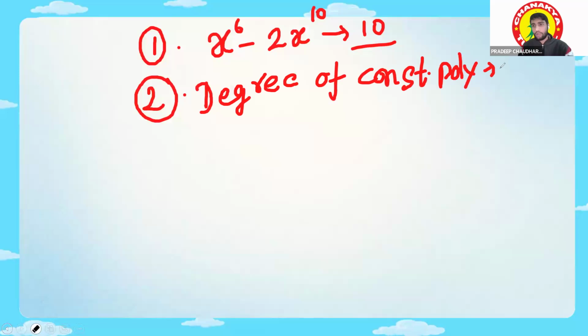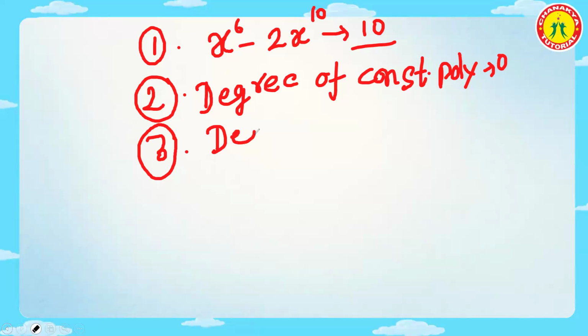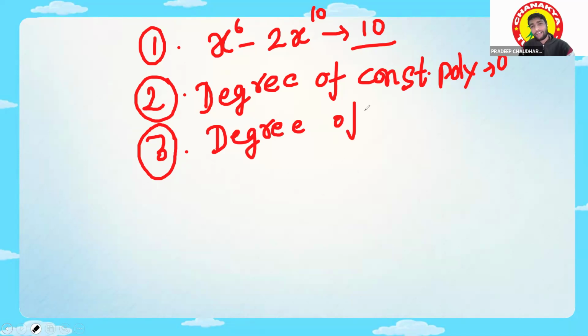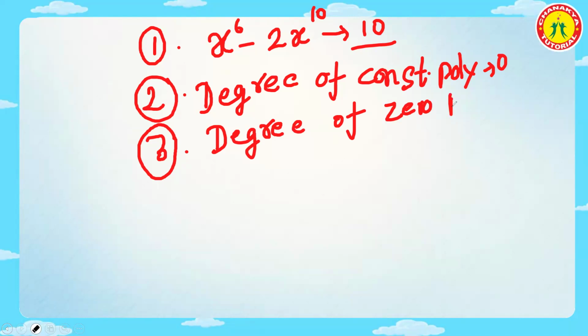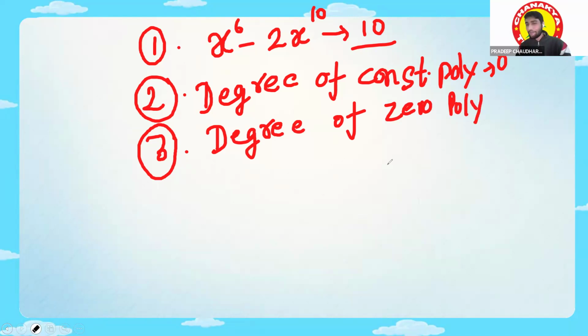Have you studied the zero polynomial? So what is the degree of the zero polynomial? One, or not defined? Not one. If any polynomial has degree 1, then it is called a linear polynomial, not a zero polynomial.